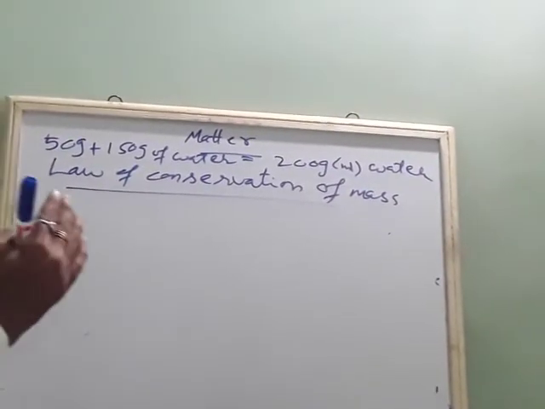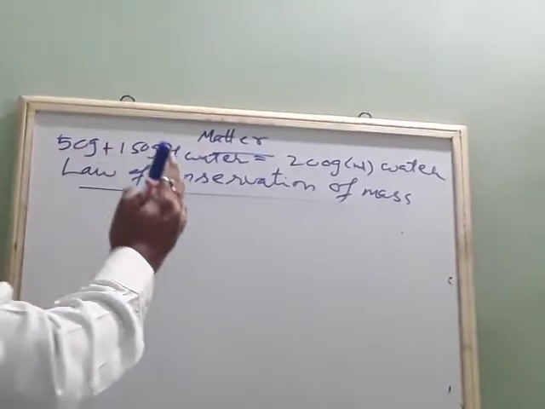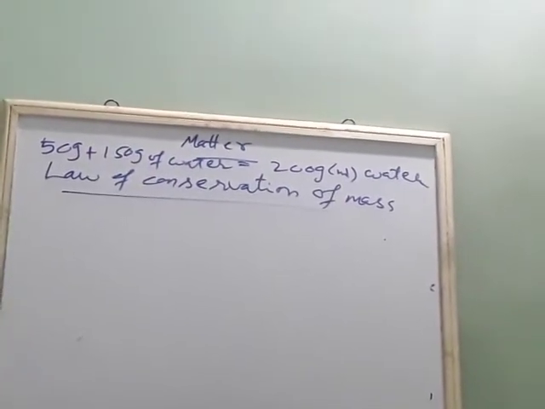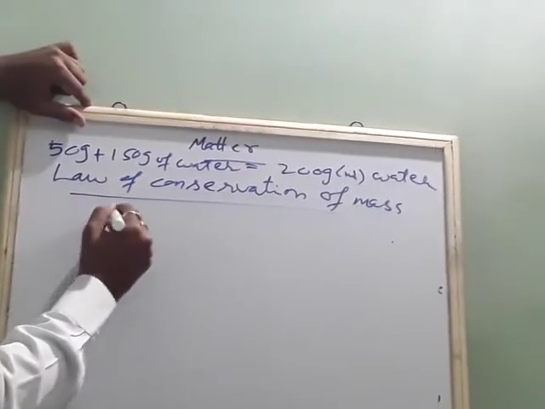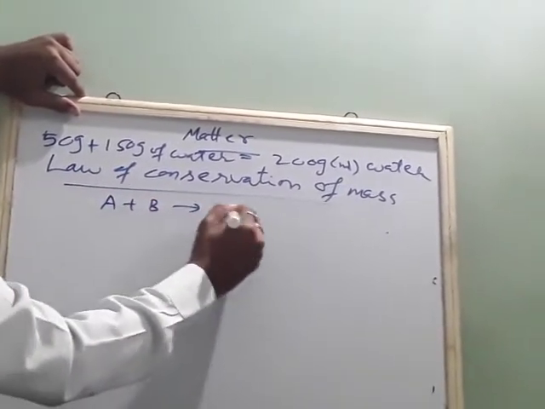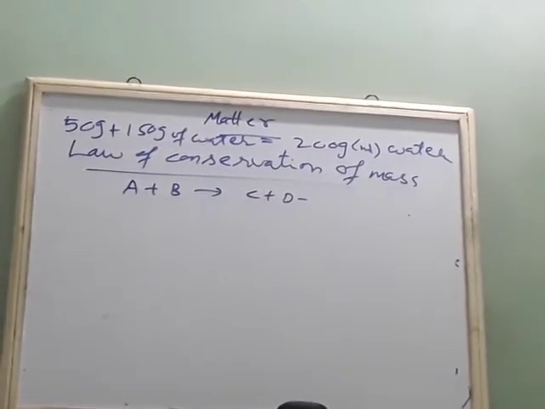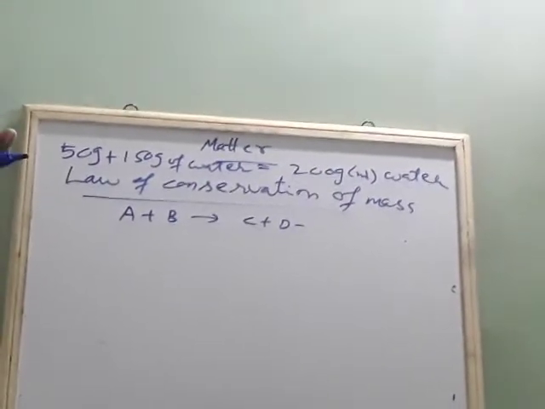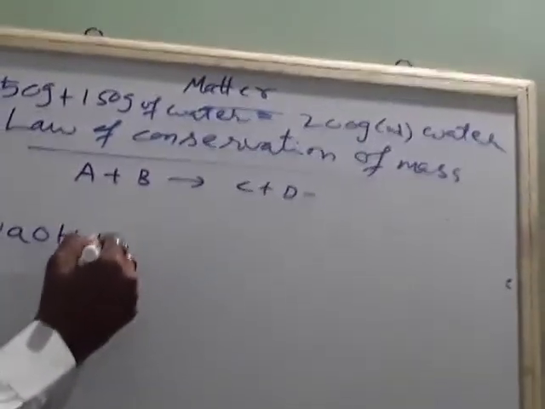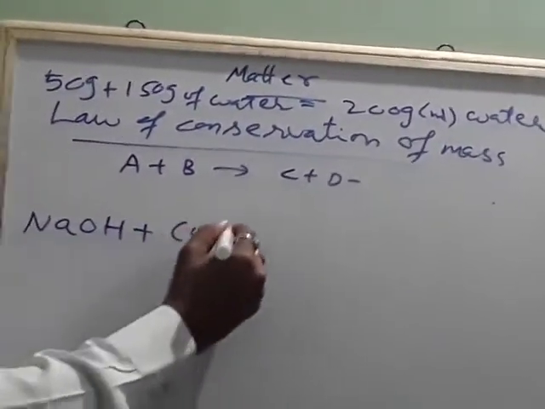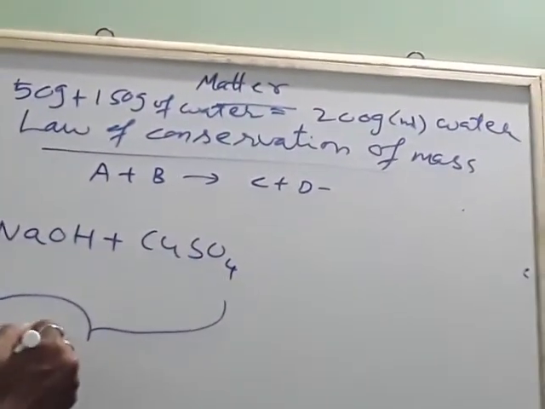See, whenever there is a chemical reaction, you should know what a chemical reaction is. Whenever there is a chemical reaction, you have to take some reactants. For example, in general, if you take A plus B, let C plus D. So this is called what? Chemical reaction. When you add A to B, we will get C and D. One example is sodium hydroxide when you add it to copper sulfate. So these both are called reactants.